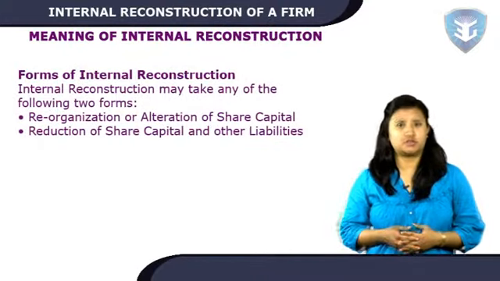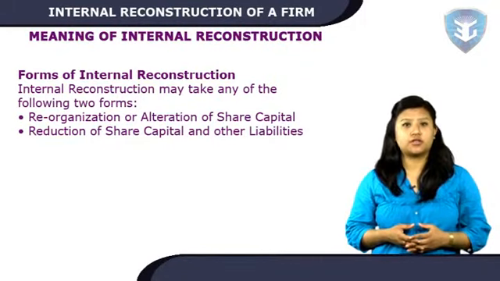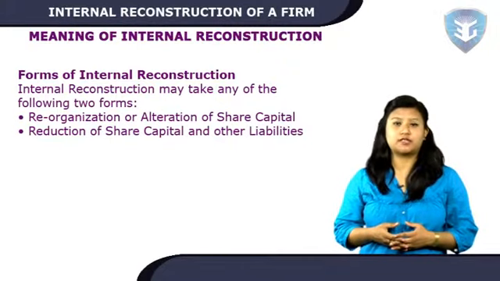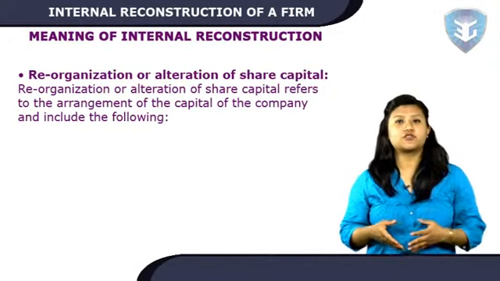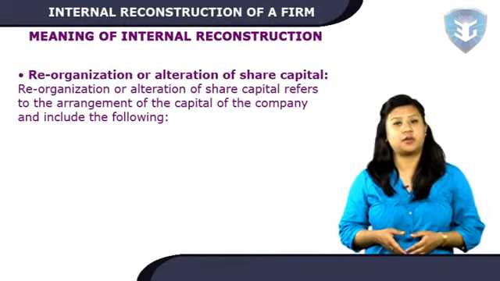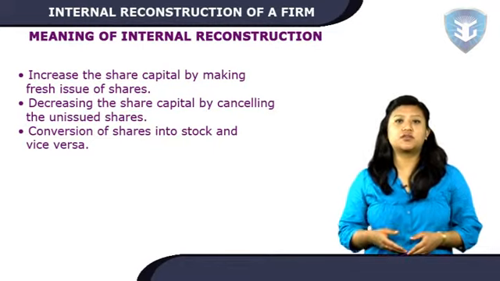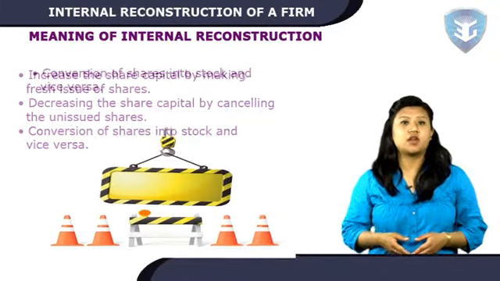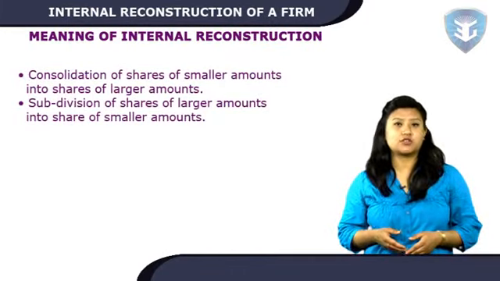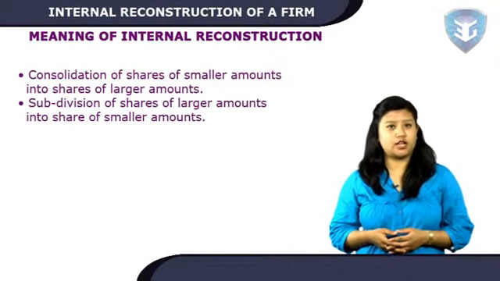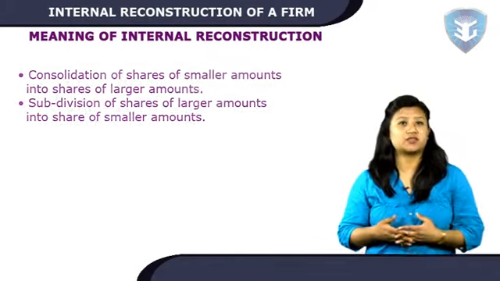Forms of internal reconstruction. Internal reconstruction may take any of the following two forms: reorganization or alteration of share capital, reduction of share capital and other liabilities. Reorganization or alteration of share capital refers to the arrangement of the capital of the company and includes the following: increase the share capital by making fresh issue of shares, decreasing the share capital by cancelling the unissued shares, conversion of shares into stock and vice versa, consolidation of shares of smaller amounts into shares of larger amounts, subdivision of shares of larger amounts into shares of smaller amounts. A company can alter its share capital if it is authorized by its articles of association.